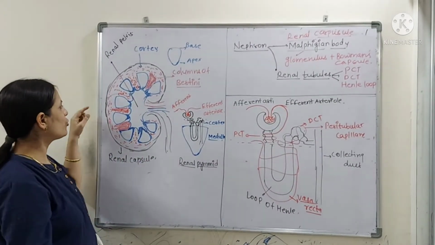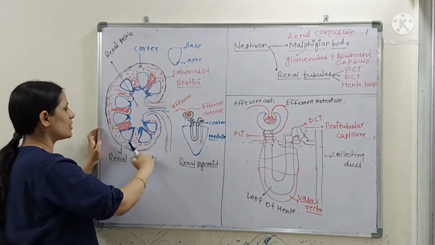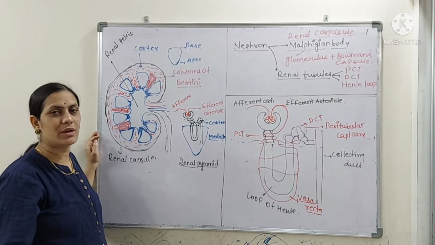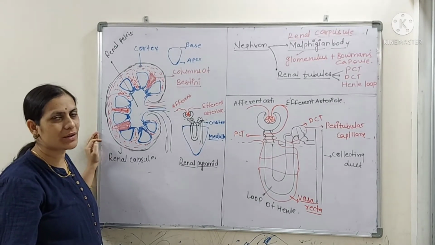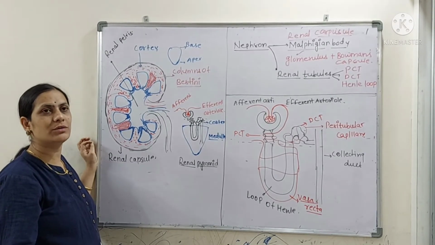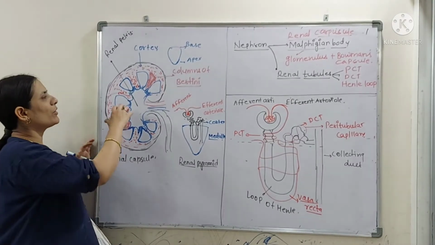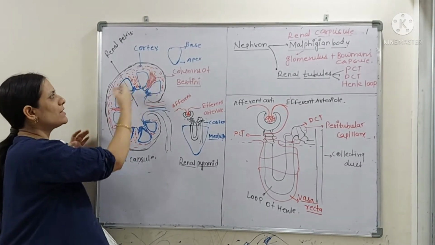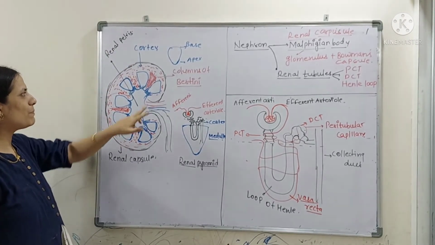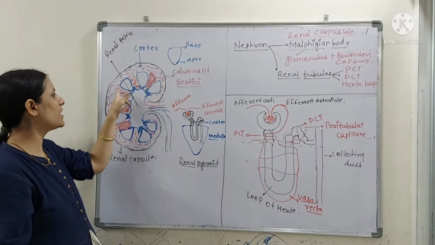Here you can see the kidney's outermost layer, which is the renal capsule. We know the kidneys are retroperitoneal organs, meaning they are covered on one side only by the parietal peritoneum. The kidney has two main parts, as I told you earlier. The outer is the cortex and the inner part is known as the medulla. The medulla has a number of pyramid-shaped structures known as renal pyramids.